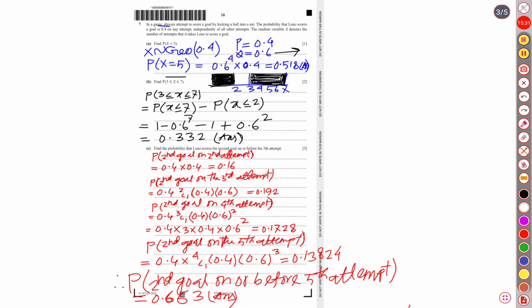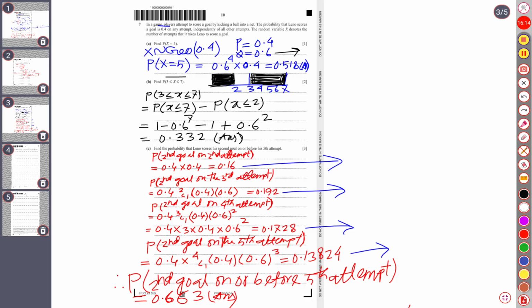He might succeed for the second goal in the second attempt, for which the probability is this, and he might succeed on the third attempt, the fourth attempt, and finally the fifth attempt to score two goals. If we sum up all of the probabilities, we will get 0.663, which is the final probability.